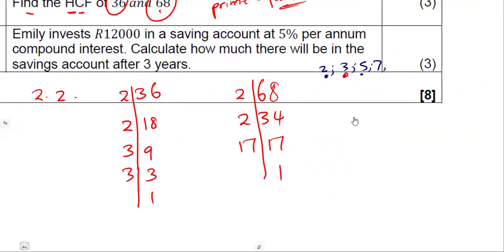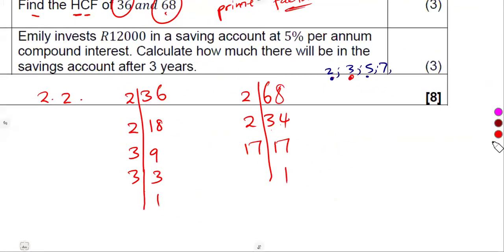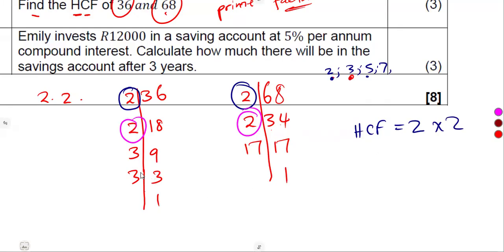So let us see what we are having here. We can even take the answers by just looking into the factors. 2 is common. We've got a 2 and a 2 here. We also have these 2 here. We also have a 2 here. So that was going to be 2 times 2. As we can see, 3 is not common. 17 also is not common. So it was just going to be 2 times 2, which is 4. Just like that.